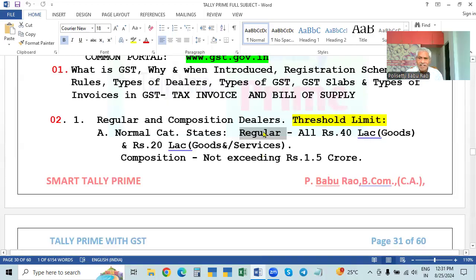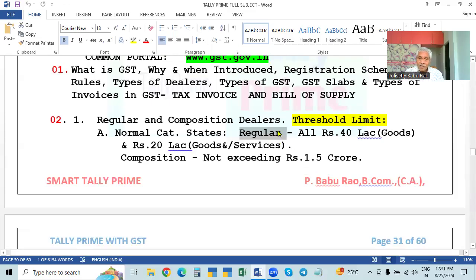Regular dealers filing the returns every month are called monthly filers, or simply regular. Monthly filers are also called regular. So regular dealers means monthly filers. If the persons file the returns quarterly, they are called quarterly filers. Monthly filers are called regular dealers. Quarterly filers are called QRMP dealers. That I will tell you.